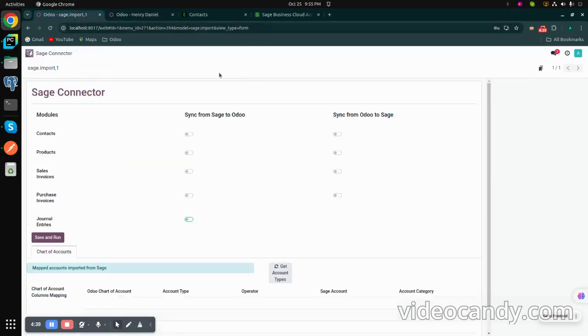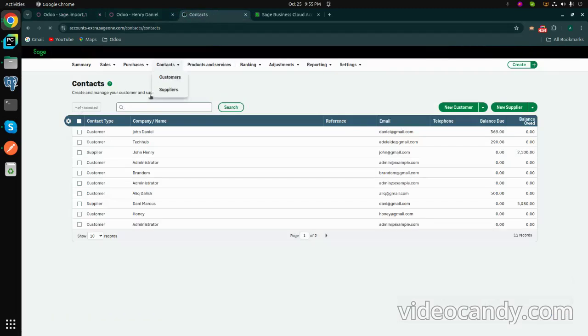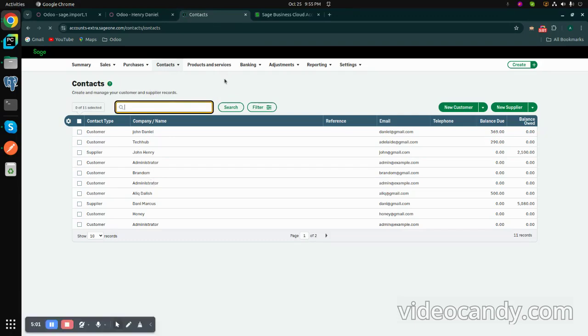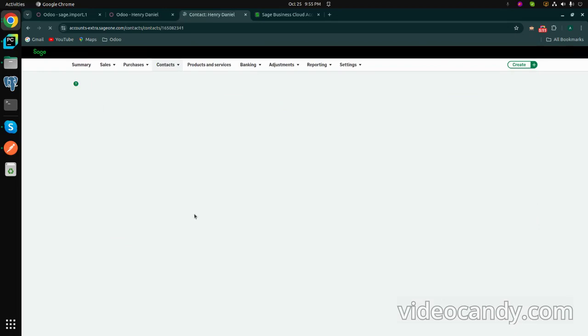So what I have to do is go to the Sage connector and export it. Here I can see Henry Daniel will come in a while. Once I refresh the page, it will come. So I can see this Henry Daniel that I created in Odoo is coming into Sage.